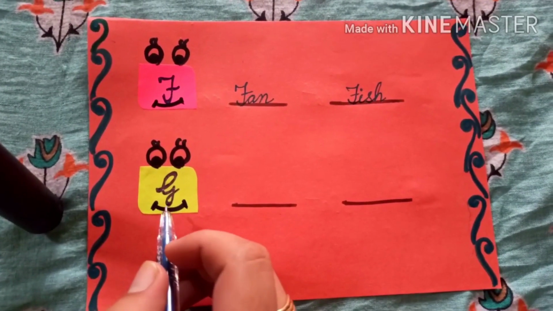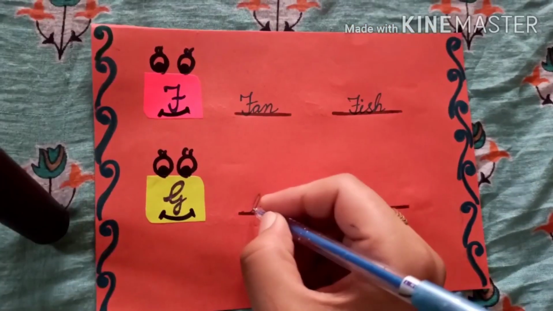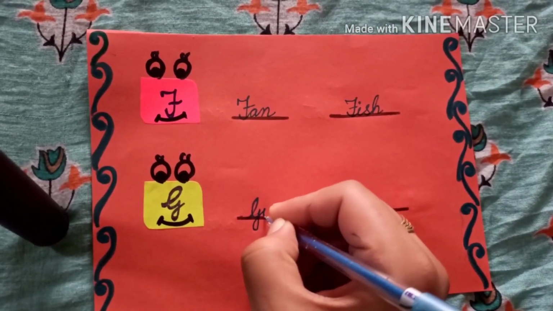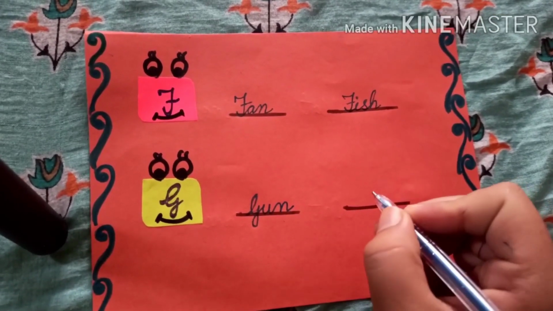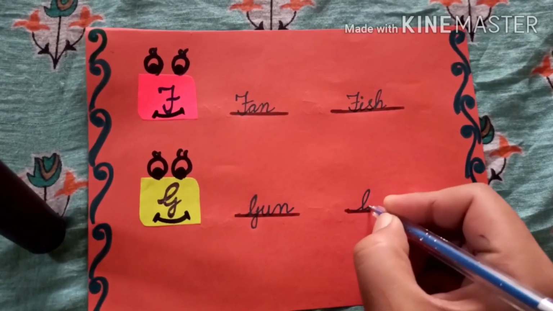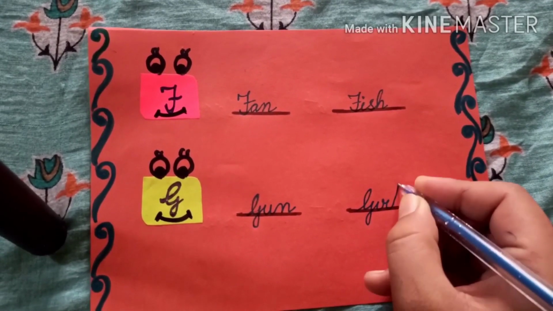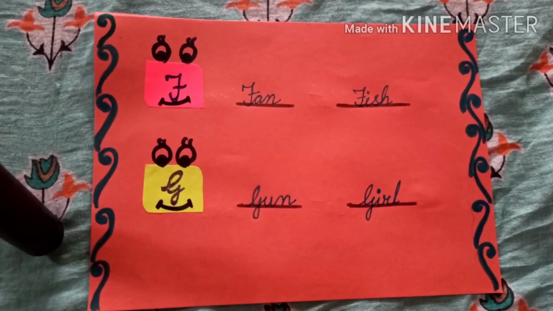Now what is this? G. Tell me a 3-letter word from G. G-U-N, gun. And now tell me a 4-letter word from G. Yes, G-I-R-L, girl.